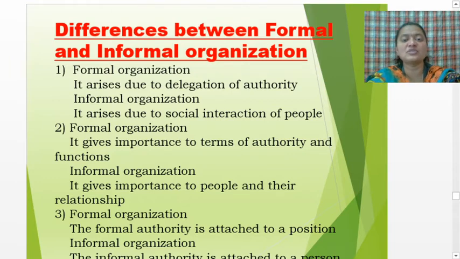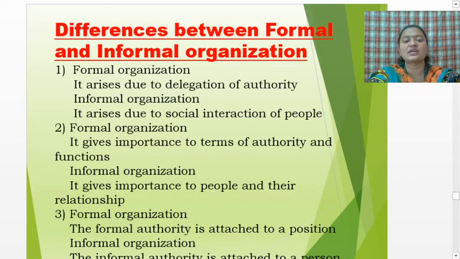Delegation of authority means what? The top level management will have that authority, and whatever the top management says, it is required that the middle level and lower level management should try to follow that authority.